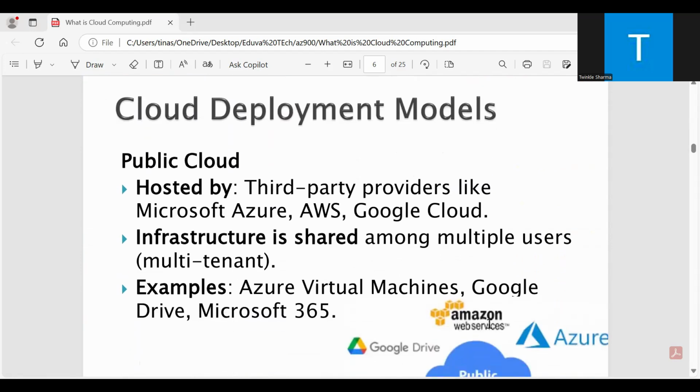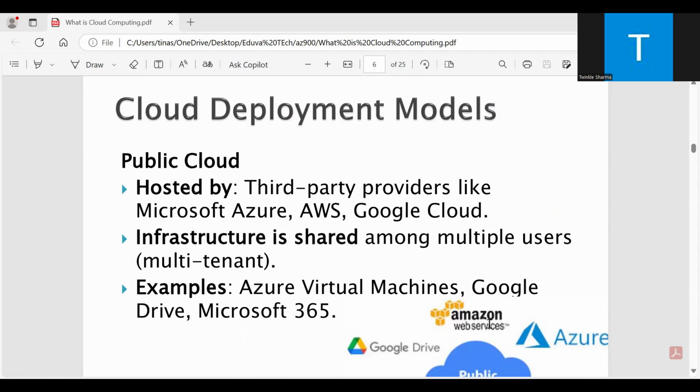Cloud deployment models. What are the cloud deployment models? Public, private, and hybrid cloud. The public cloud is hosted by third-party providers like Microsoft Azure, AWS, or Google Cloud.